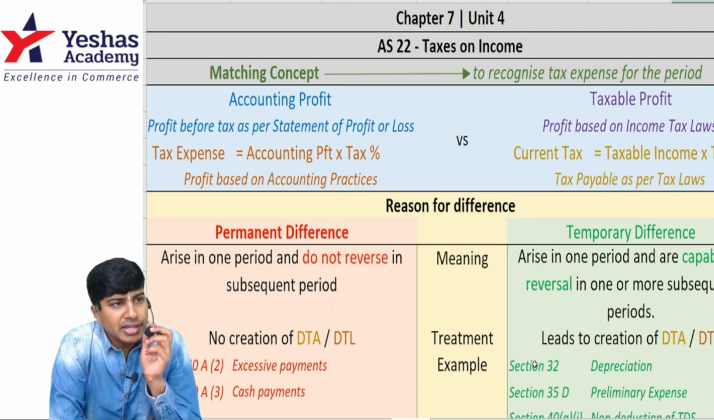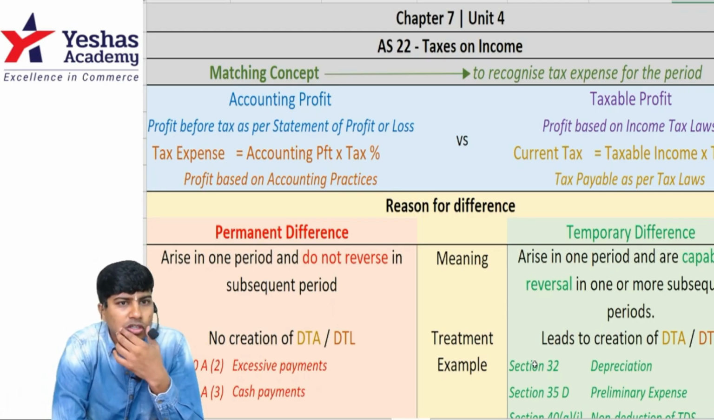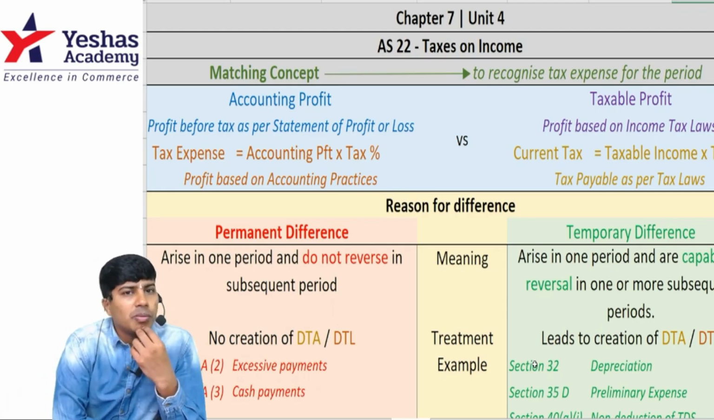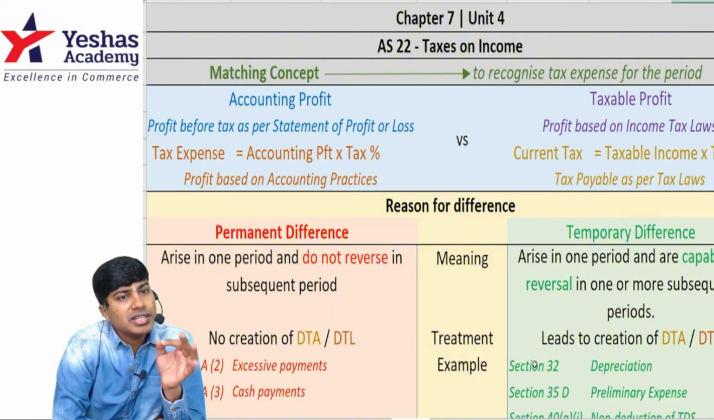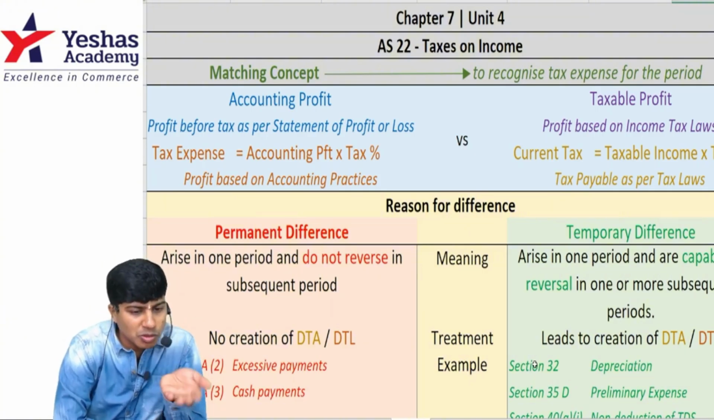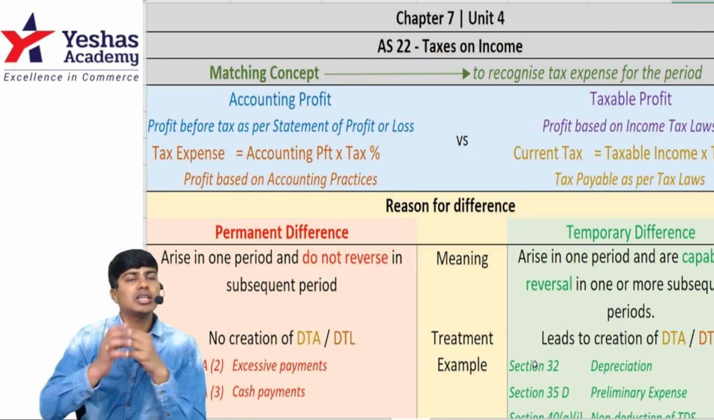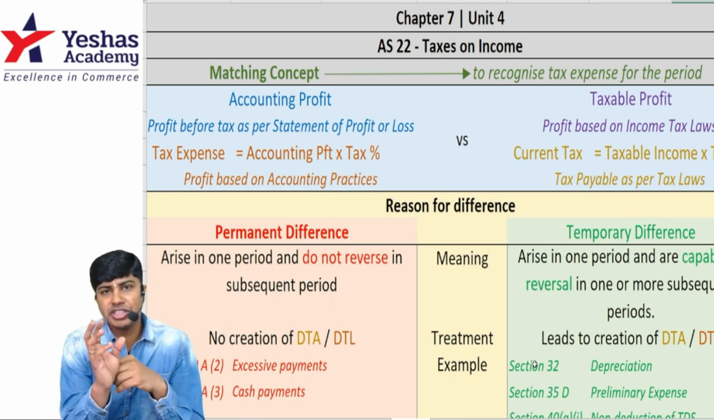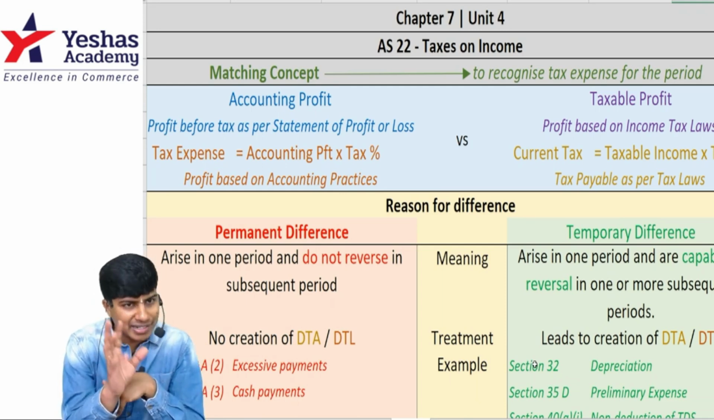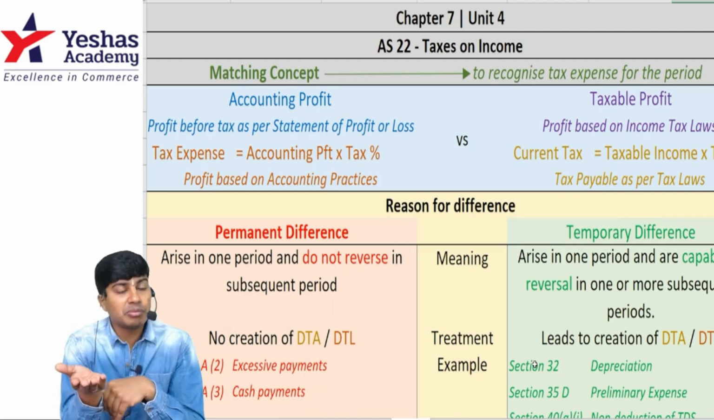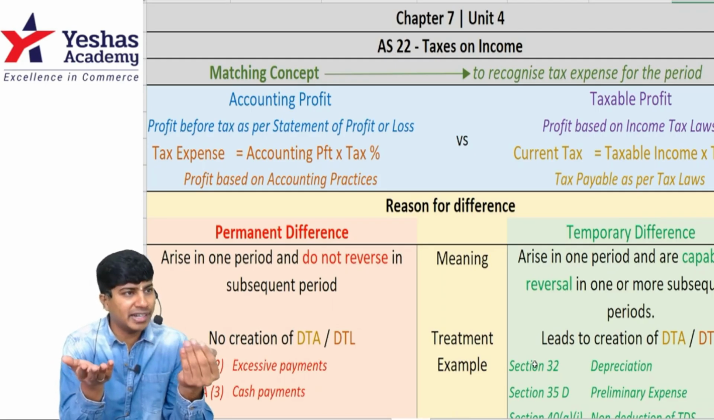Let us now quickly revise Accounting Standard 22, which talks about taxes on income. When we talk about taxes, what we actually talk about is direct tax, that is income tax, because it is tax on income. It's not tax on goods and service, which is our GST. This standard comes because the profit that we compute as per Schedule 3 read with all the accounting standards is different from the profit that we actually compute based on the provisions of Income Tax Act 1961.